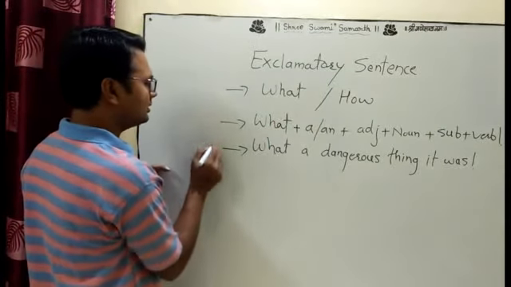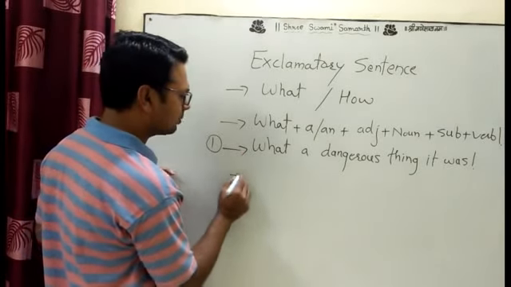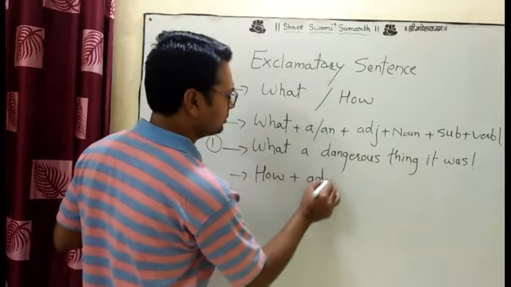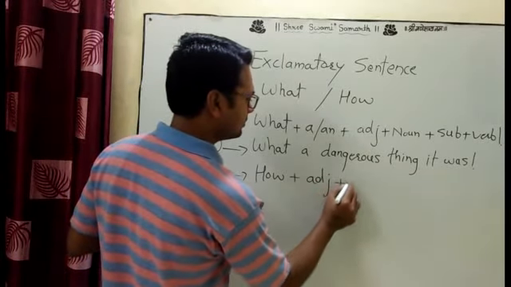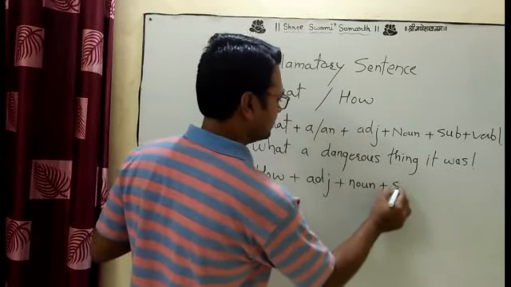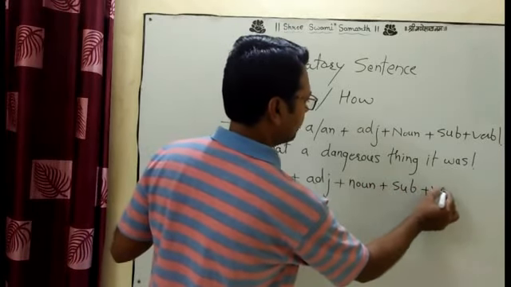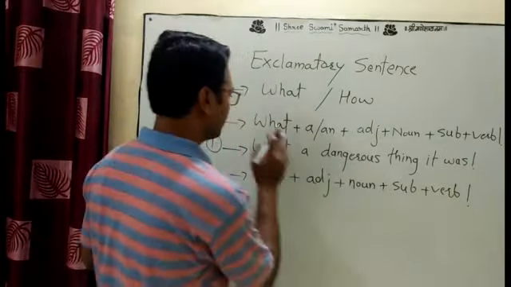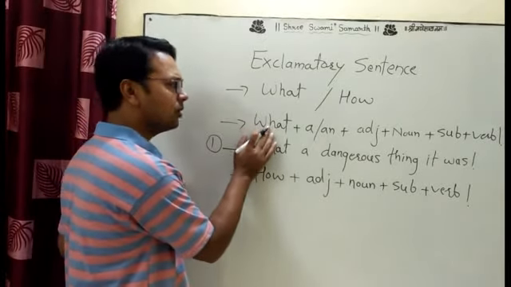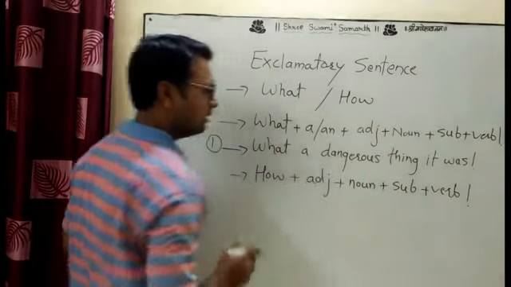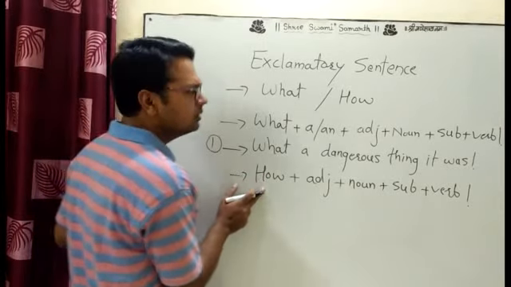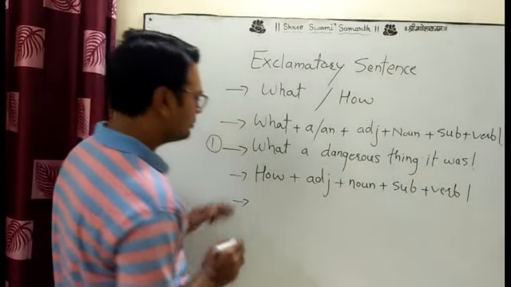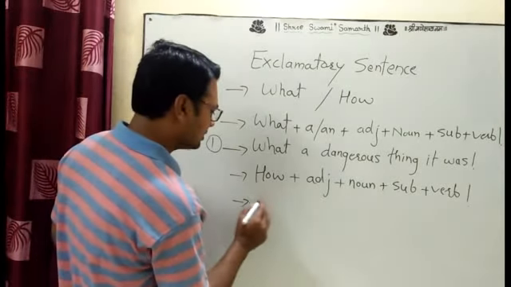Now the second sentence. This is the first sentence. The second formula starts from the how: how plus adjective plus noun plus subject plus verb. The exclamatory sign is necessary. In the sentence that starts from the what, there is an exclamatory sign at the end, and in the sentence that starts from the how, there is an exclamatory sign at the end. Okay, the same.